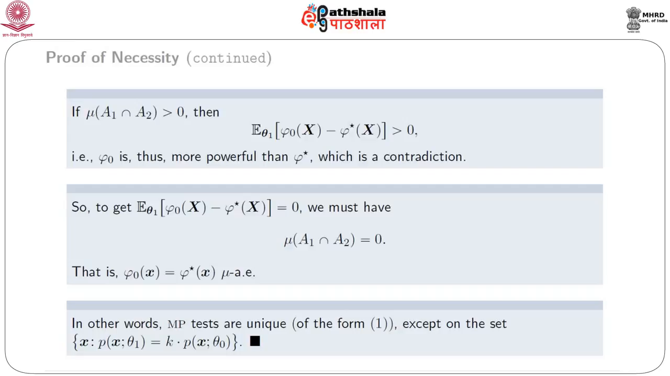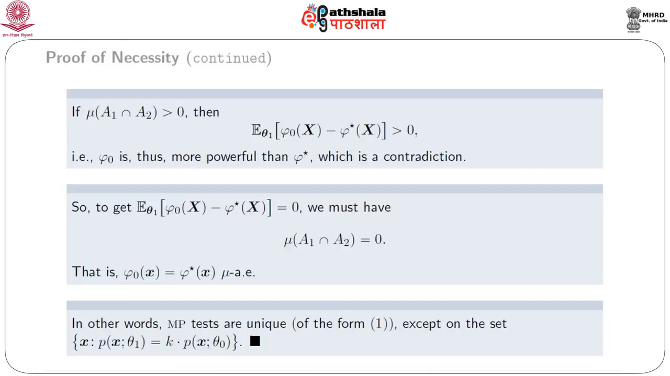That is, phi naught is becoming more powerful than phi star, which is a contradiction because we have taken that phi star x is most powerful. So to get E_theta1 of phi naught x minus phi star x equal to 0, we must require that the measure mu of A1 intersection A2 is equal to 0. That is, phi naught x is equal to phi star x almost everywhere mu.